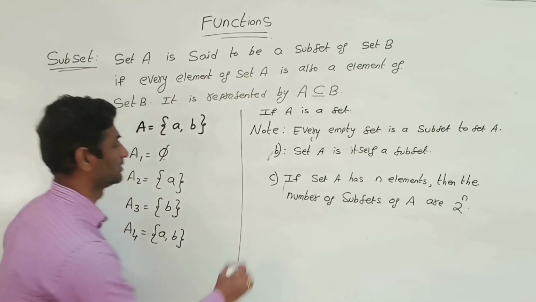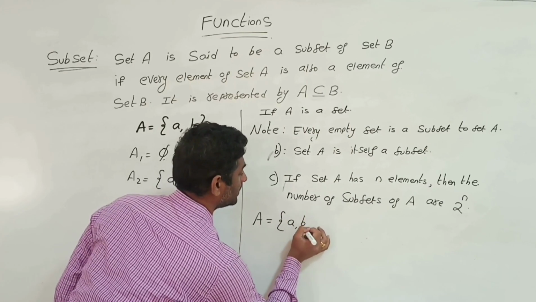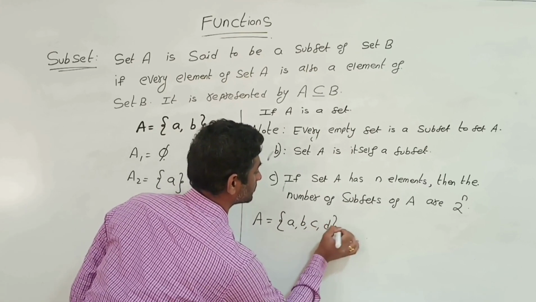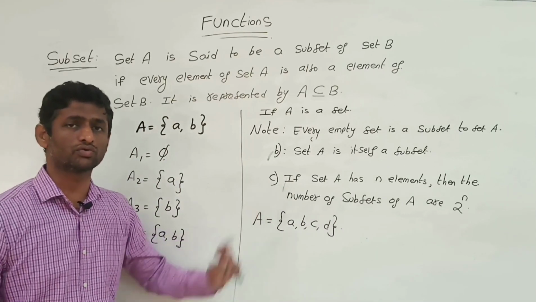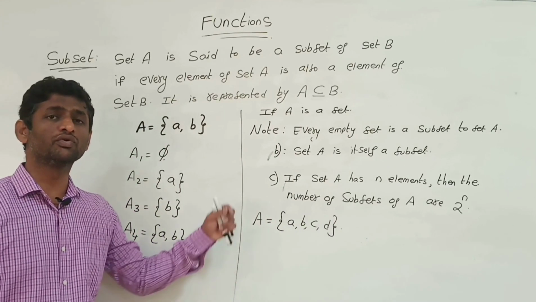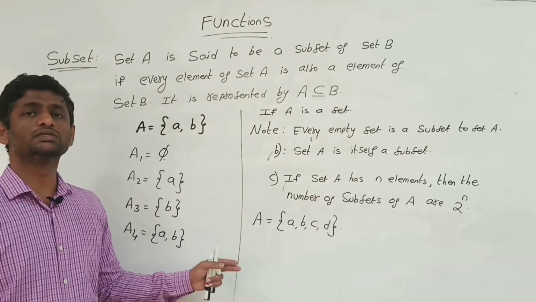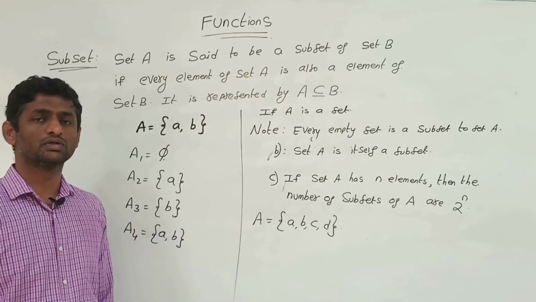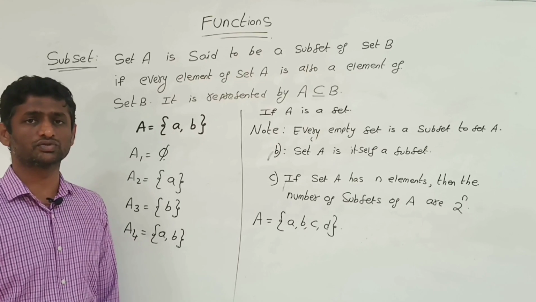For example, if A is equal to {a, b, c, d}, how many subsets can we form? It is 2 to the power of 4, that is 16. We will list all the 16 subsets now, and we can go for a few more examples also.